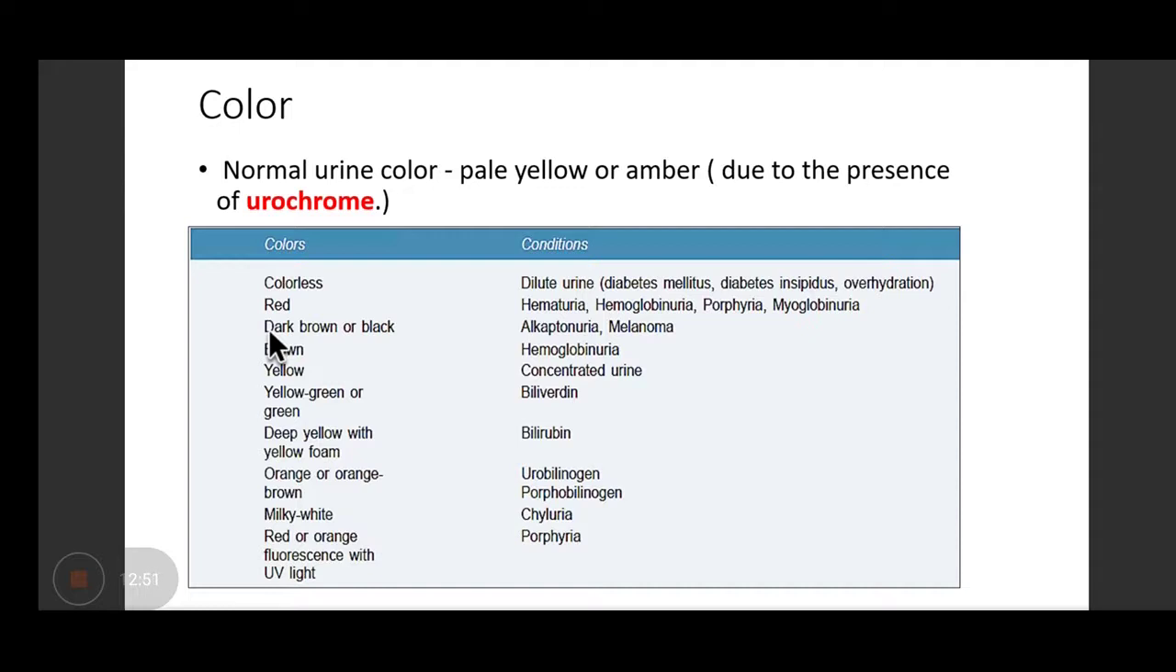Then yellow-green or green color is seen when biliverdin is present, right? Then deep yellow color with yellow foam is seen when bilirubin is present in urine, right? Orange or orange-brown color is seen when urobilinogen is present. Milky white color is seen when chyluria is there.